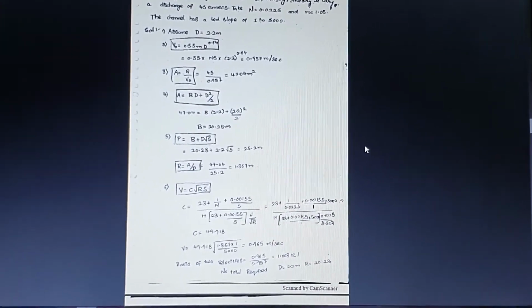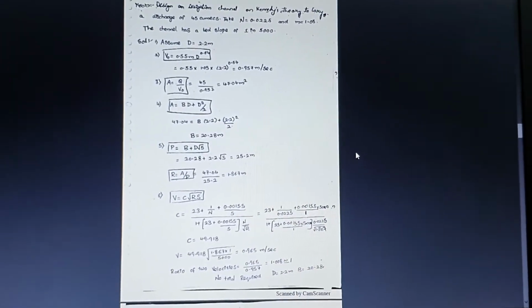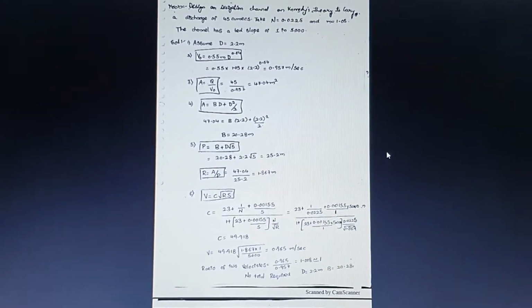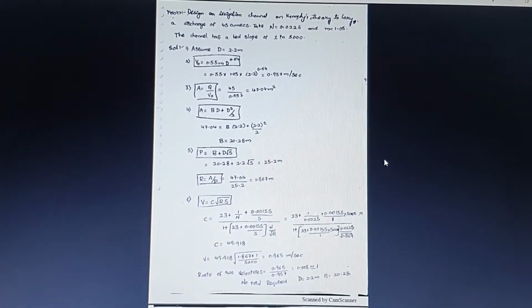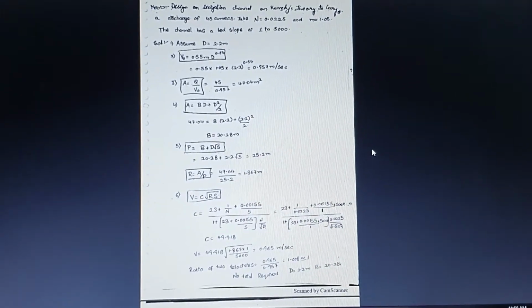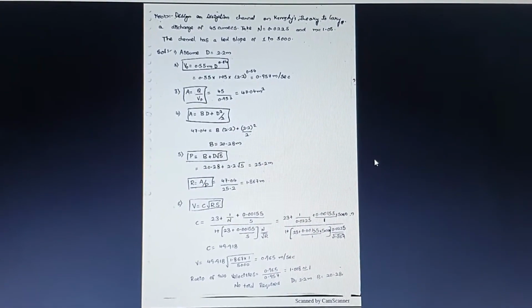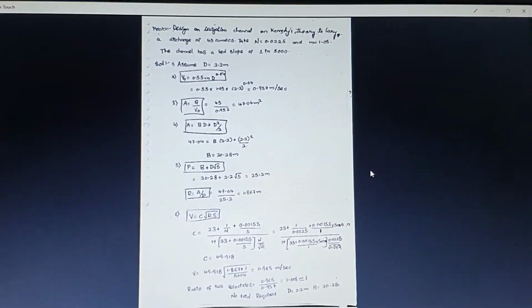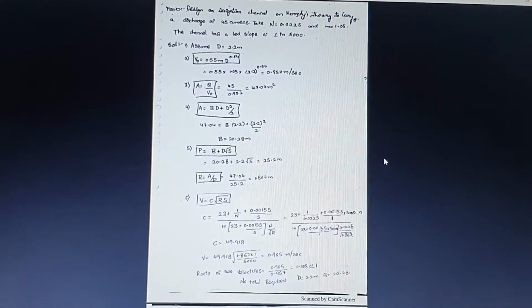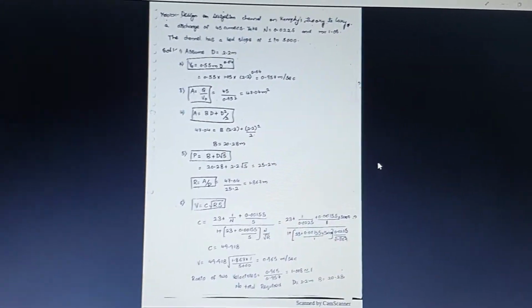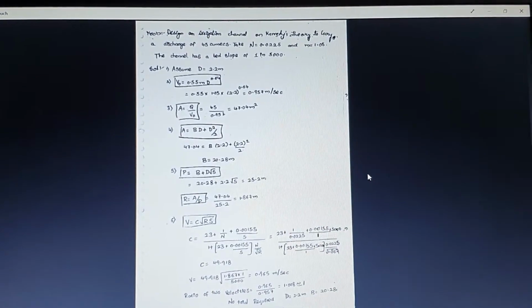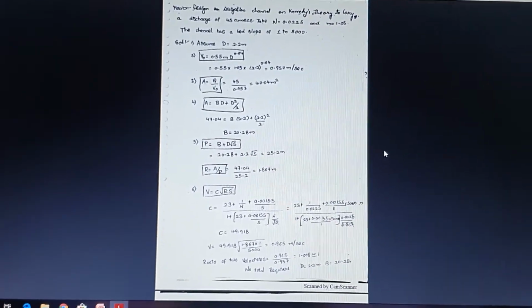After getting the value of C, substitute those values in V is equal to C into square root of RS. Then you will be getting the velocity based on Kutter's equation. Then you need to find the ratio of the two velocities, which is V by V naught. You will be getting V in step number 6, and V naught you have already got in step number 2. Whenever you calculate V by V naught, if you get the value equal to 1, then the assumed depth of the canal section is correct.